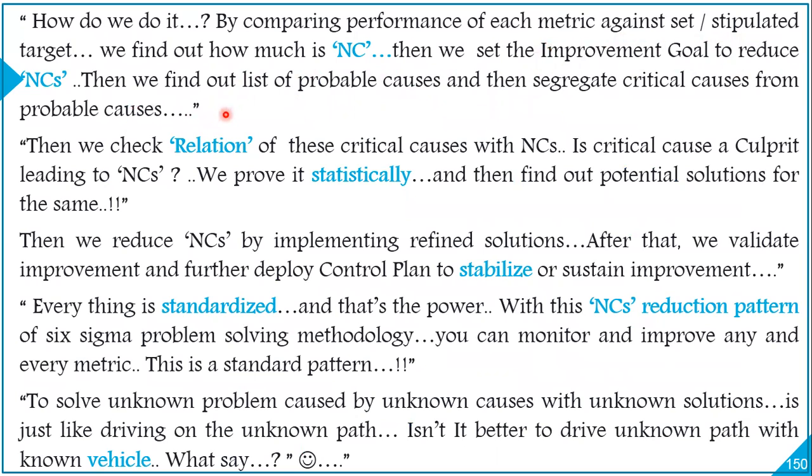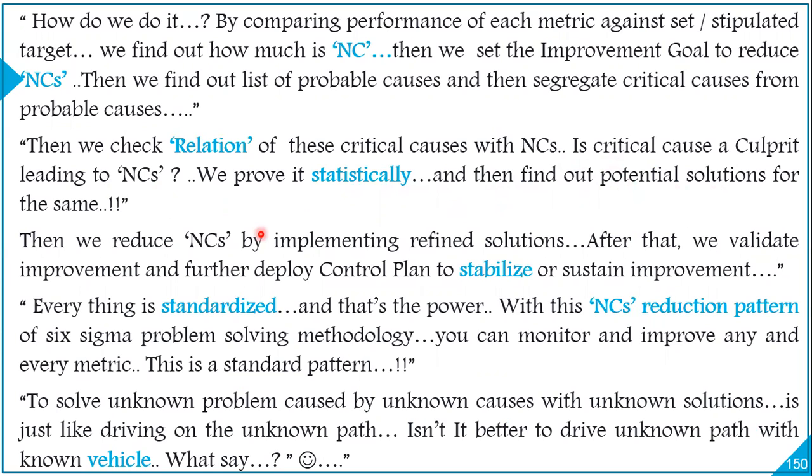Once we are done with that, we check the relation of these critical causes with NCs. Is a critical cause a culprit leading to NCs? We prove it statistically, and then find out potential solutions for the same.